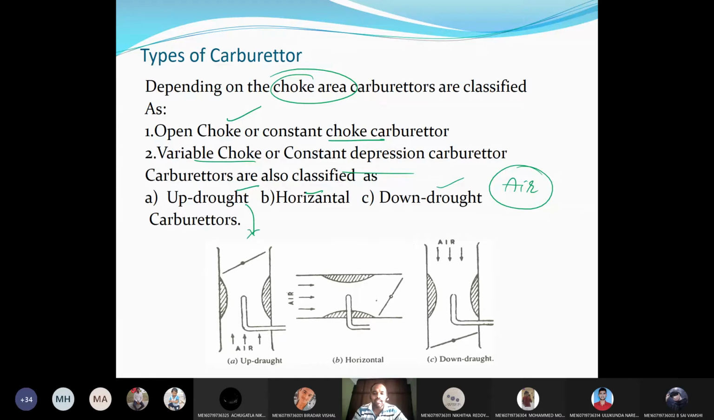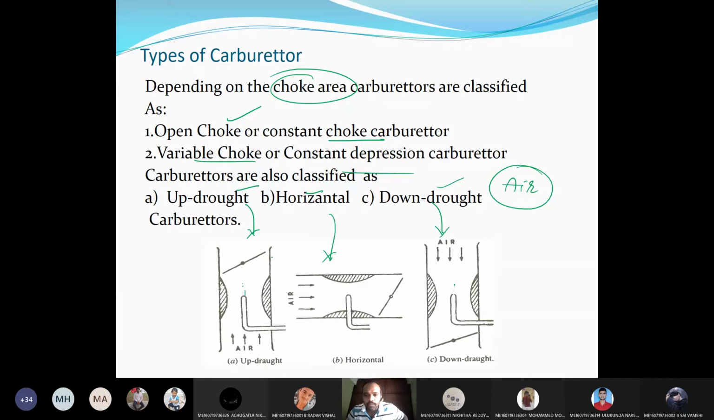Suppose the air is moving in the horizontal direction, irrespective of the fuel, I am talking only about the air passing. If the air is moving upward, we call that an updraft carburetor. If the air is moving in the horizontal direction, then that is a horizontal carburetor. And if the air is moving downward, then that is called a downdraft carburetor. Now, from here the fuel is supplied.